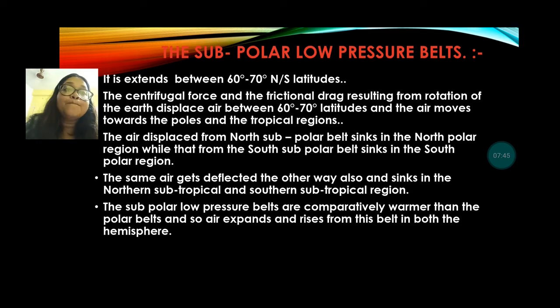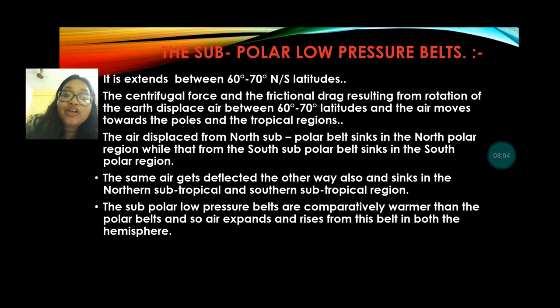Next one is the subpolar low pressure belt. After the equatorial low pressure and the high pressure belt, then again we see there is a subpolar low pressure belt in both hemispheres. At 60 to 70 degrees in the north and south hemispheres we see the subpolar low pressure belt.